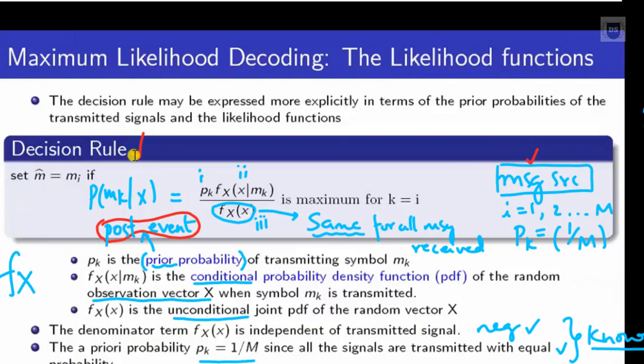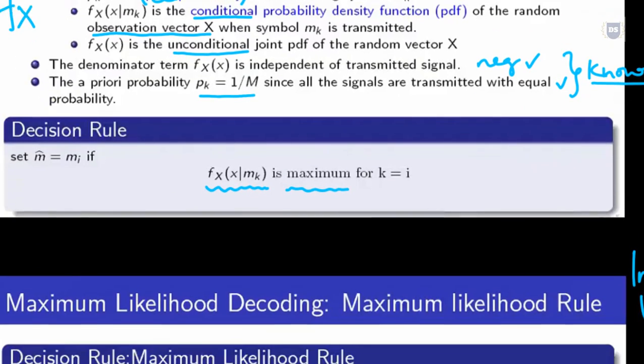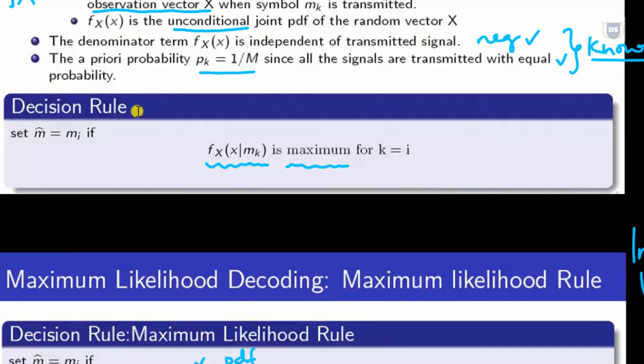All we are trying to do is simplify our decision rule. When these two terms are eliminated, we are left only with the second term, the conditional PDF. So here we can rewrite the decision rule as: set the estimate of m as equal to the message symbol transmitted if the conditional PDF is maximum for k equal to i.